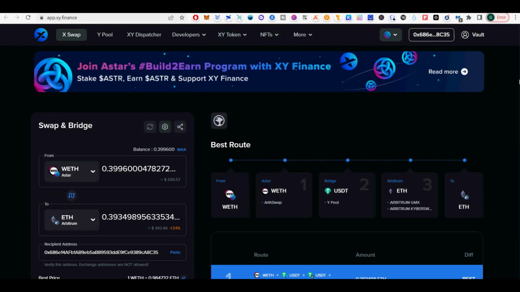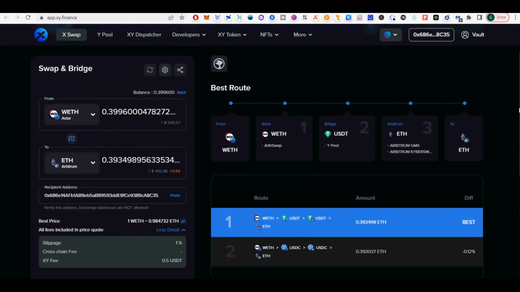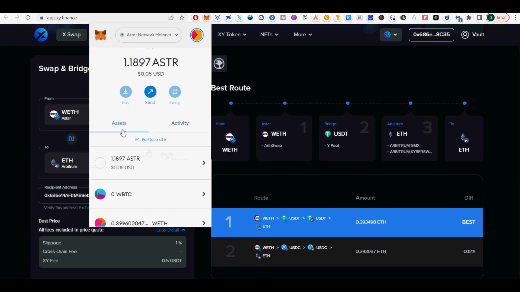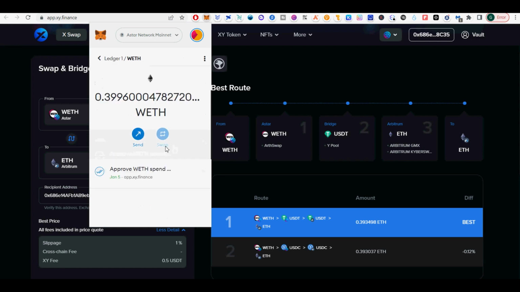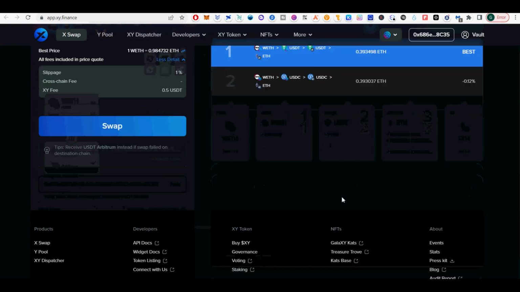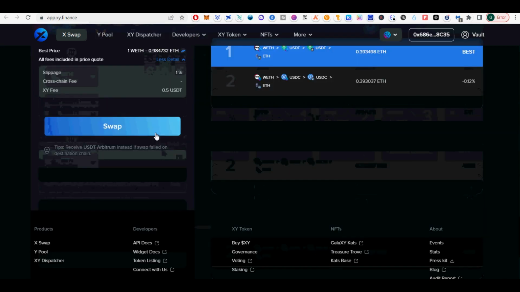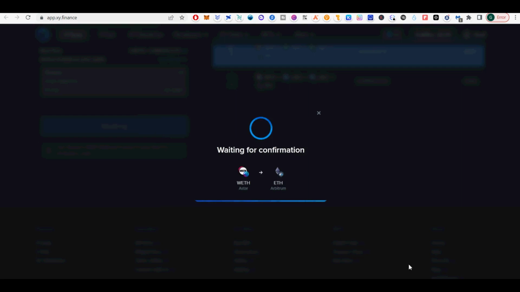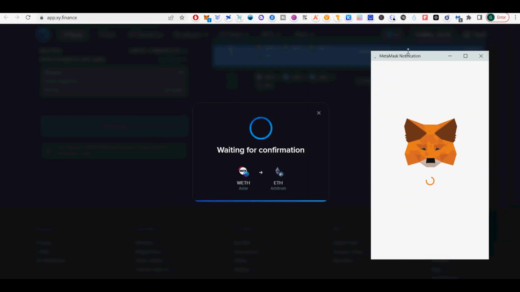Next, I will explain the advantages of using Xi Finance. I like the fact Xi Finance lets me swap multiple tokens natively without needing to swap into a stablecoin like USDC or USDT before swapping to another chain. I like the fact they do not force you to use $Xi token as the only supported bridging token. It tells you the slippage percentage in real time. I pretty much got the advertised slippage on the site. Funds arrived within a few minutes on Ethereum Layer 2 Arbitrum network.